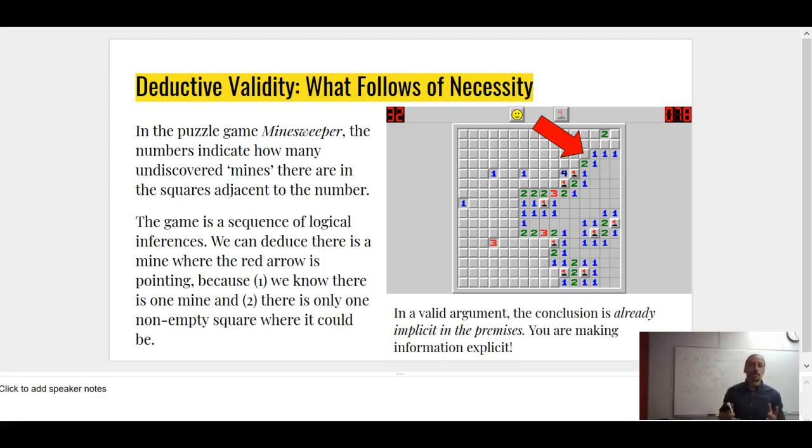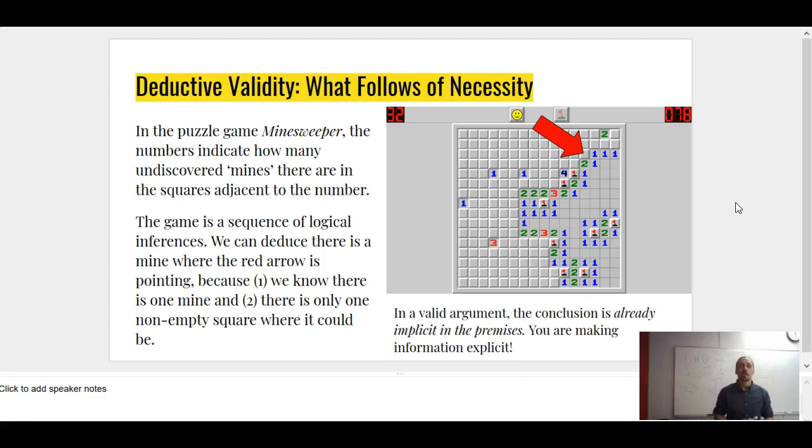If you ever played Minesweeper, you're familiar with this process already. Only 90s kids will remember. In Minesweeper, the numbers indicate how many undiscovered mines there are in squares adjacent to the number. So here I have an arrow pointing to the square here, and you have the number 1 here. Now look at this number 1. The game itself is a sequence of logical deductive inference.